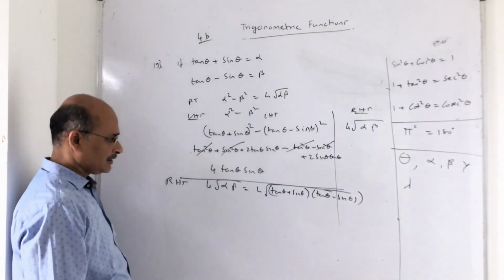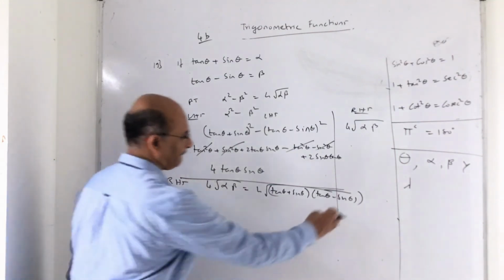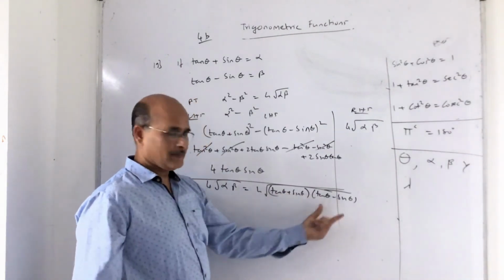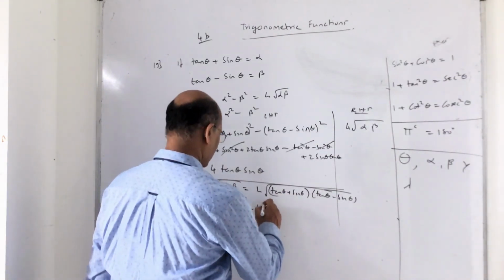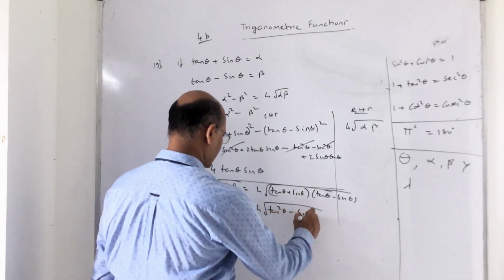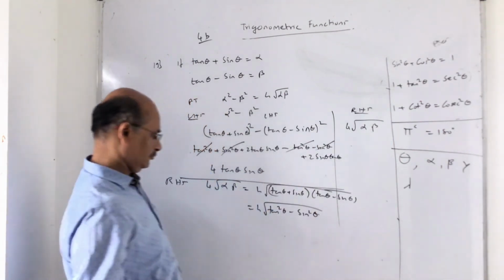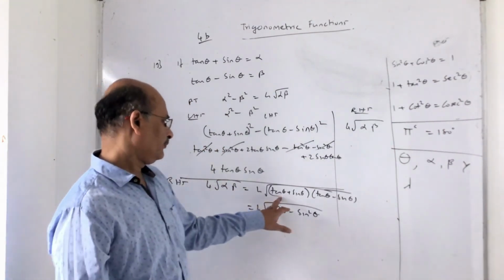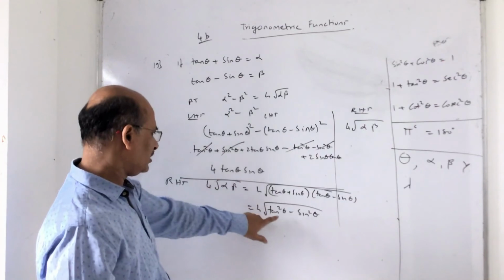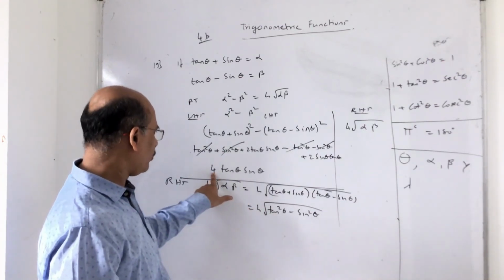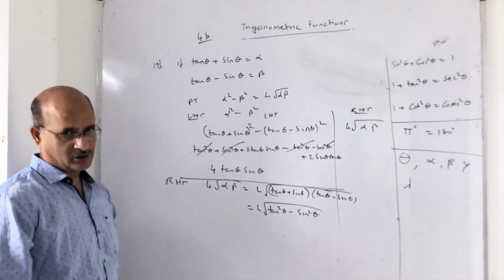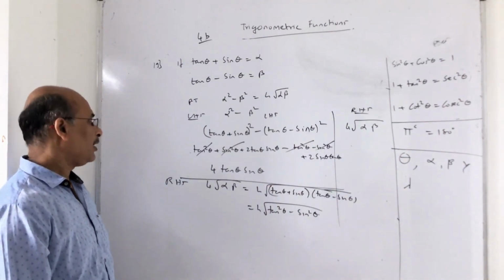Now what happens? Let us see. A plus B, A minus B is A square minus B square. Now the point is, just try to understand this. You have to get 4 tan theta sin theta. Now this is something very interesting in this case. Okay, now pay attention.